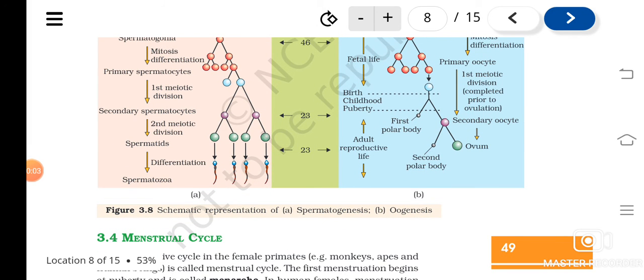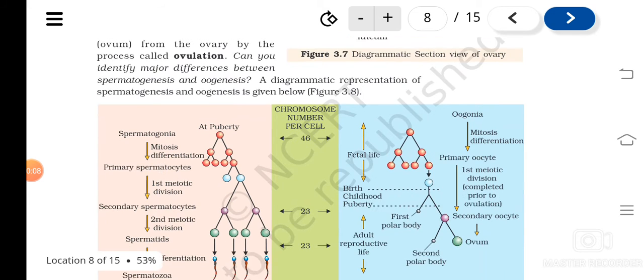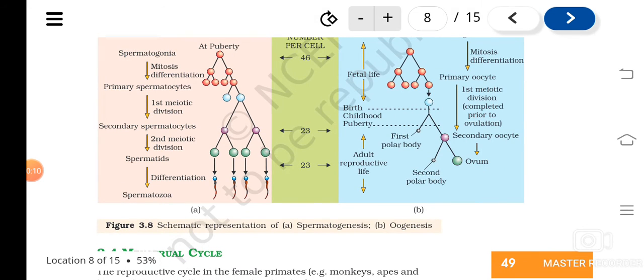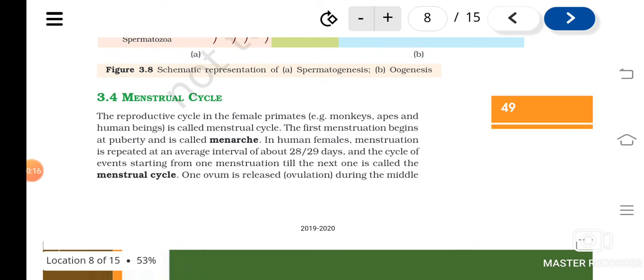So, in the previous classes, we have learnt about oogenesis, isn't it? And we also studied the comparison of oogenesis and spermatogenesis. Now, we are going to start a new topic, that is menstrual cycle. Okay, so what is menstrual cycle actually?